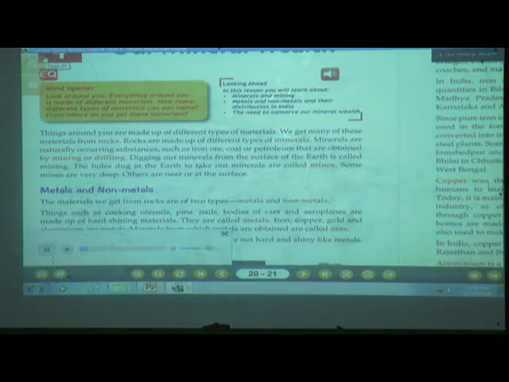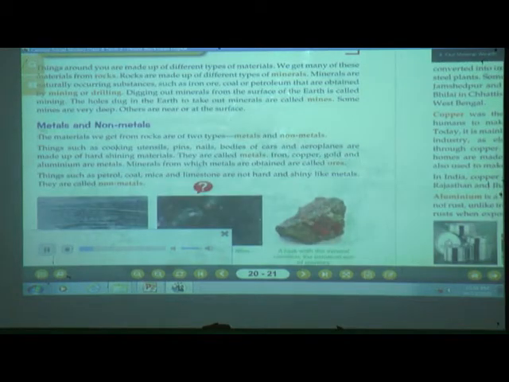Minerals are naturally occurring substances such as iron ore, coal or petroleum that are obtained by mining or drilling. Digging out minerals from the surface of the earth is called mining. The holes dug in the earth to take out minerals are called mines. Some mines are very deep. Others are near or at the surface.